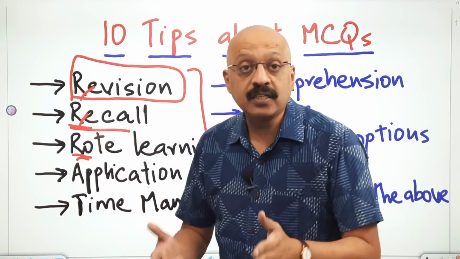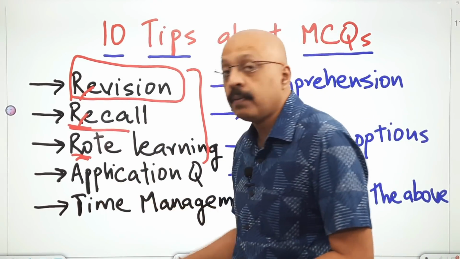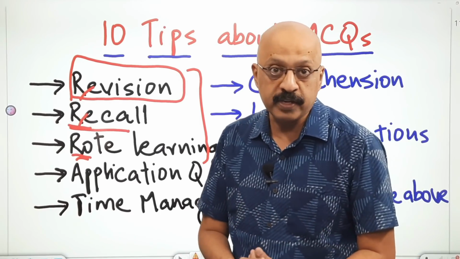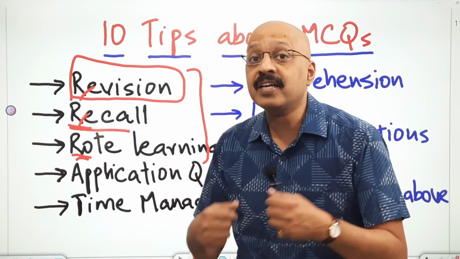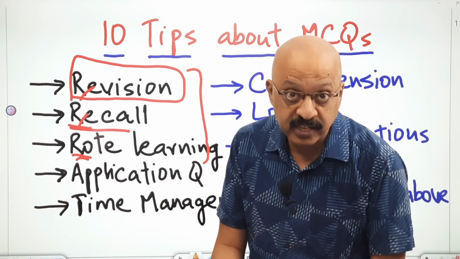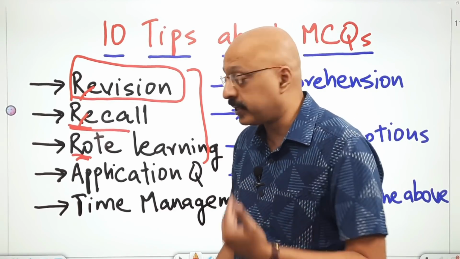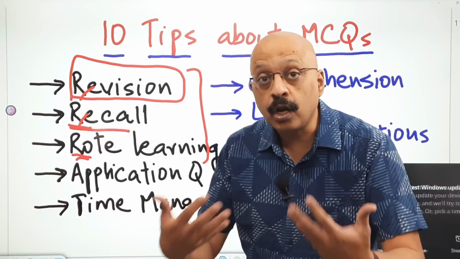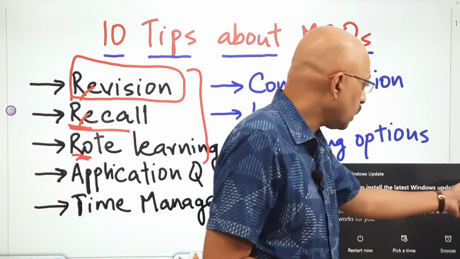Trust me, that's how, if a quality examiner is setting the paper, he or she will ask you more application based questions. Yes, there will be some recall based questions, definitely in subjects like history, yes, but in subjects like physics, in civics, in mathematics, definitely, even in biology, which is part of our test series, again you will get a lot of these application based questions which you should look for.